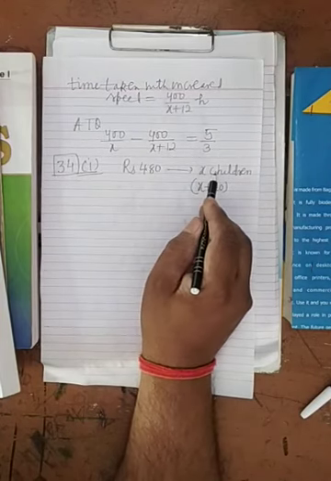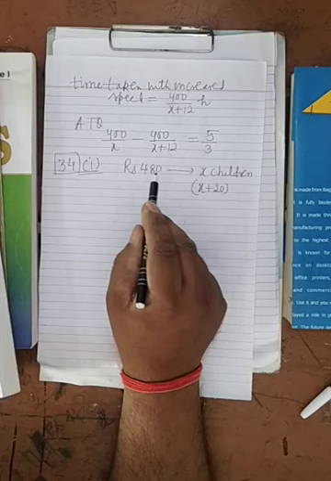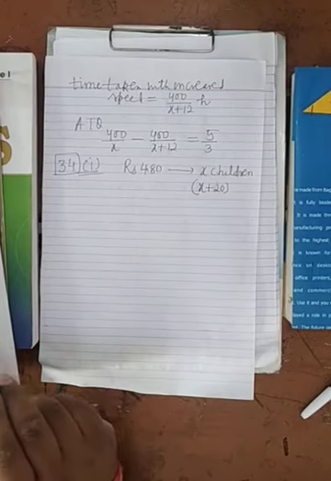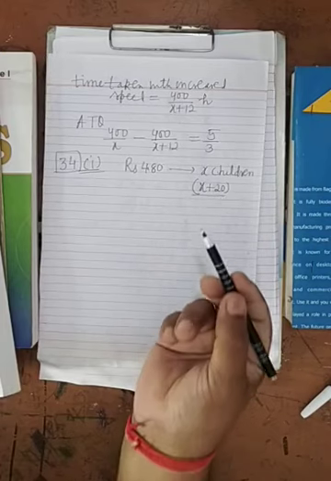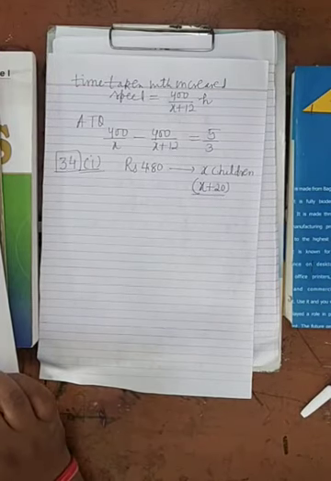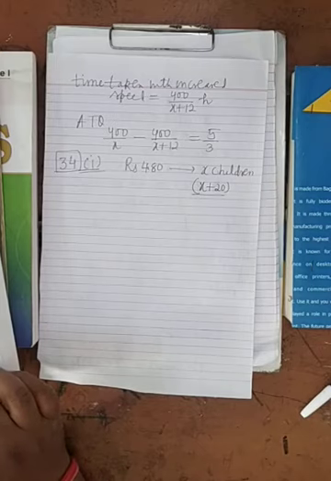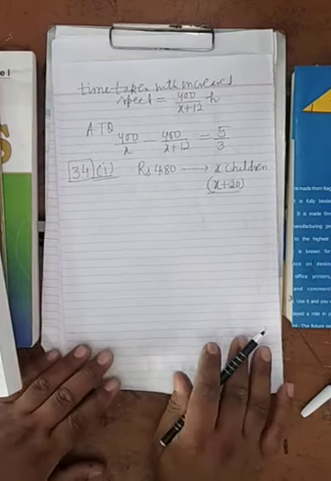Firstly, it is divided among x children. In the second case, it is divided among x plus 20 children. When it is divided among more children, each would get a lesser amount. And here it is given that each gets rupees 12 less.